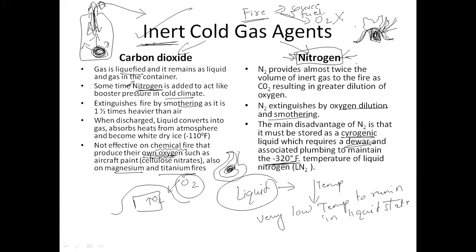One doubt that most students should have over here is, how can I say this is an inert gas? I know nitrogen is not an inert gas, right? But we are not talking only about the nitrogen atom. We are talking about the nitrogen molecule, that is N2. When a nitrogen atom combines with another nitrogen atom, it shares 3 electrons. You must have done it in 12th chemistry. It forms a molecule, and the molecule is chemically stable, hence we count it as an inert gas. The same goes for carbon dioxide.